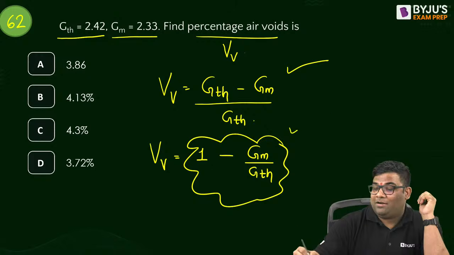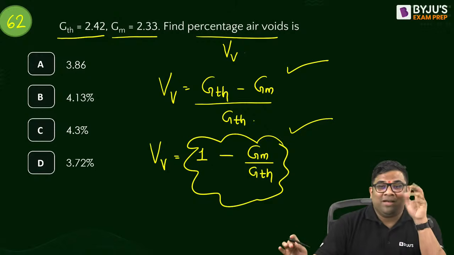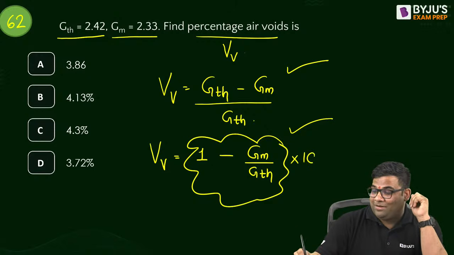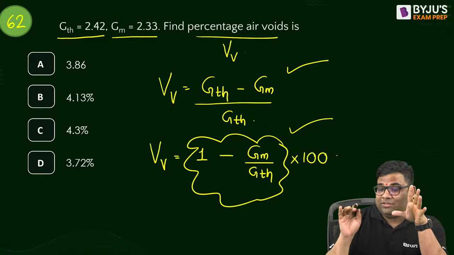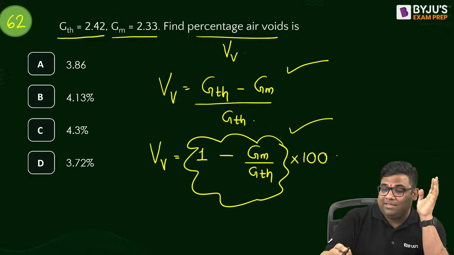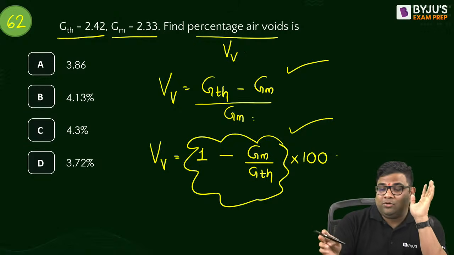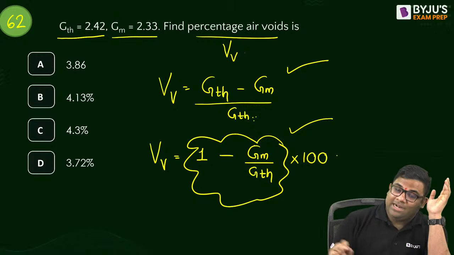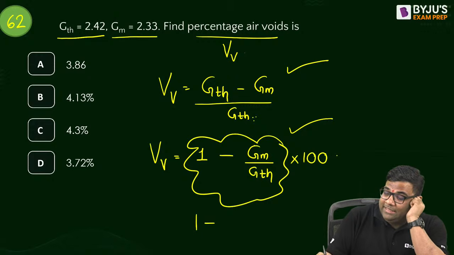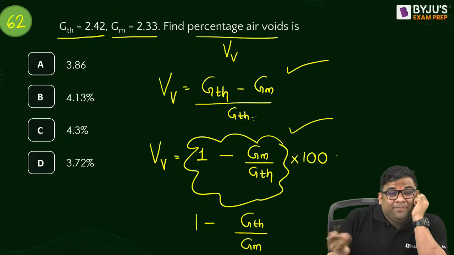First one or second one? If you see, many students get confused in this, about which formula to use. Sometimes they write this one, they by mistake do this one, right? So therefore remove this confusion, use this one. And now you will think, sir, it is GT by GM or GM by GT. It should be GM by GT now.